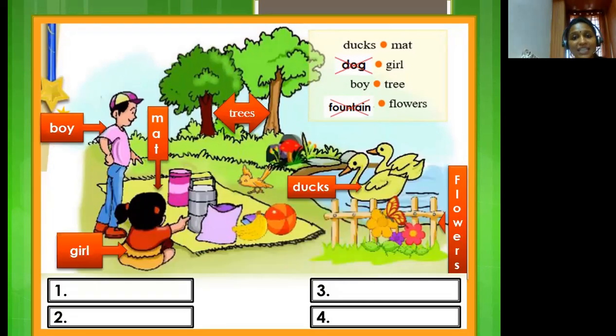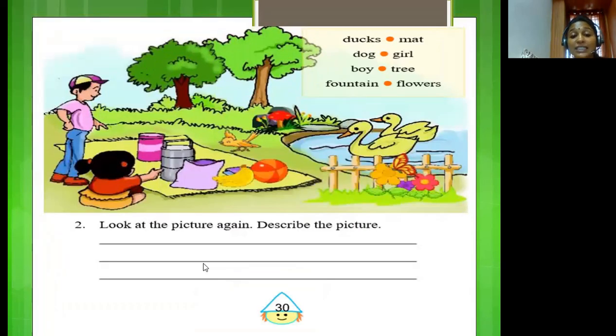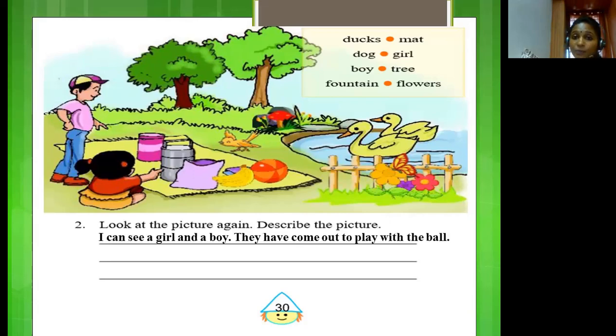You will have to pick any 4 of the things that you can see in the picture and write them down in the blank that is given here. Okay. Now after you have written them down, you will have to look at the picture again and describe the picture. So in simple sentences, you can write down what you see in this picture. You can also begin like this, children. I can see a girl and a boy. They have come out to play with the ball. Now children, add 2 or 3 sentences to this and complete this exercise.